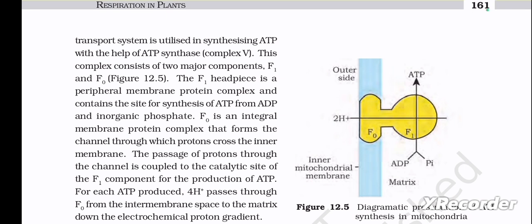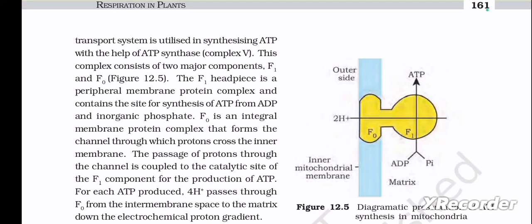This complex consists of two major components, F1 and F0. This we can see in figure 12.5. The F1 headpiece is a peripheral membrane protein complex and contains the site for synthesis of ATP from ADP and inorganic phosphate. F0 is an integral membrane protein complex that forms the channel through which protons cross the inner membrane.